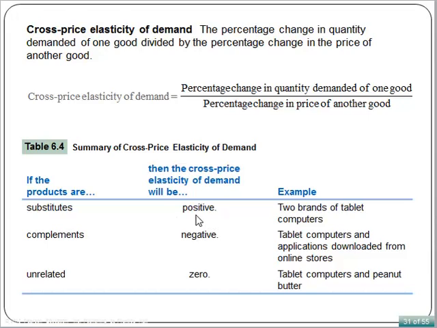Conversely, if the cross elasticity is negative, then the two products are complements. If the elasticity is 0, the two products are not related. If the cross elasticity is greater than 1 in absolute value, the two products are close substitutes or complements.